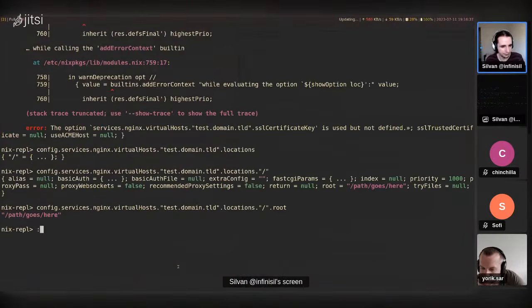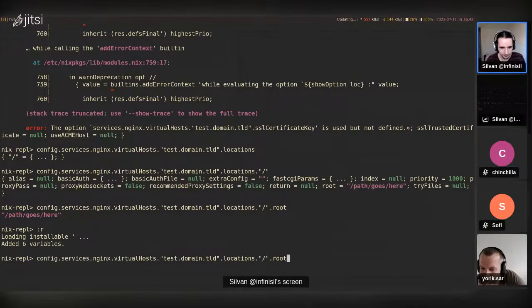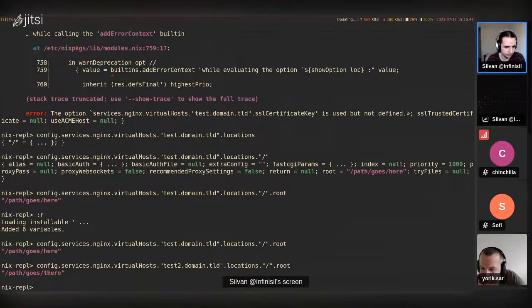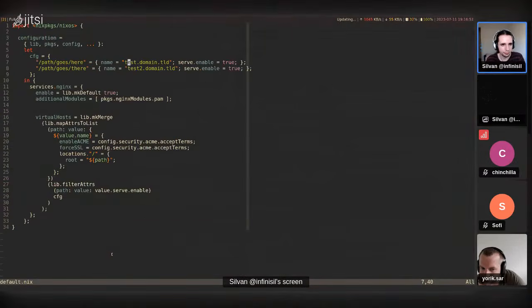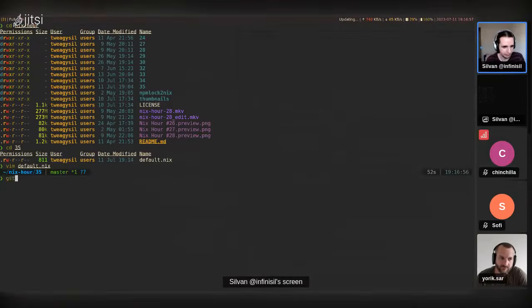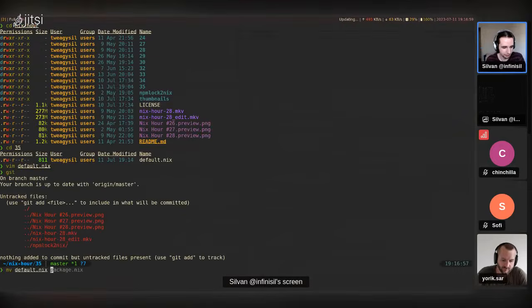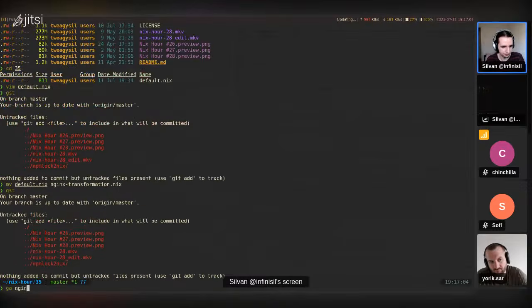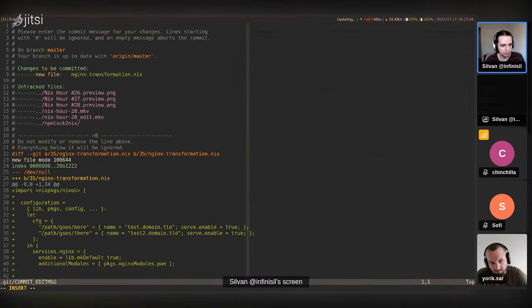Now to reload this in the Nix REPL, I'm just going to do Control:R. And now this one still exists, and test2 has the other path. All right, I'll push this into the Nix Hour repository right now, actually. Let me default Nix to nginx transformation. All right, nginx transformation.